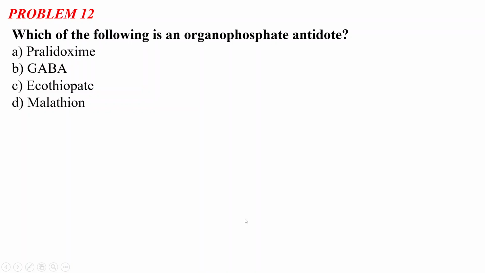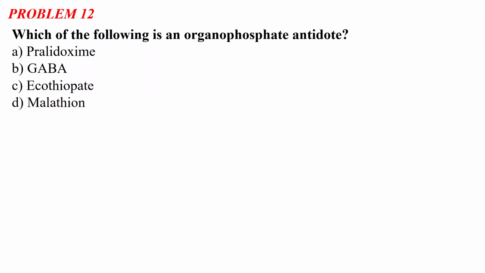So problem number 12, it says, which of the following is an organophosphate antidote? Okay. So the options are option A, pralidoxime, option B, GABA, option C, echothiophate, and option D, malathion.